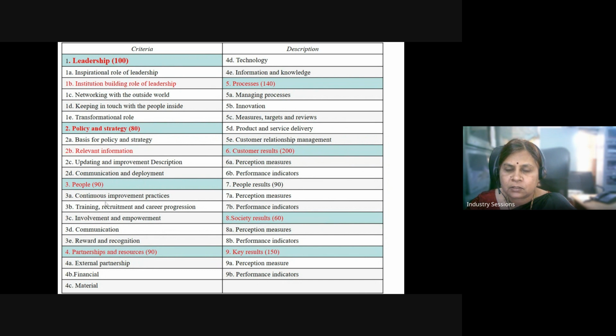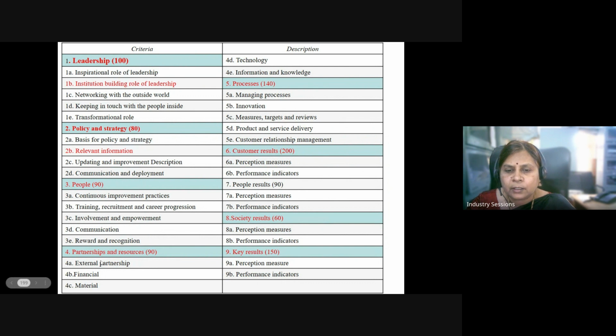People, 90 marks. People should be continuously updated with the current practices. Continuously, they need to improve their knowledge, their skills, and their competencies. For that, we need to train them. And when we recruit, we need to see that a talented pool of employees enters the organization. And we need to empower them and involve them in decision making. And we also have to see that the policies and what they need to do are communicated to them for their day to day activities. Then reward and recognition. Without reward and recognition, no person will be motivated.